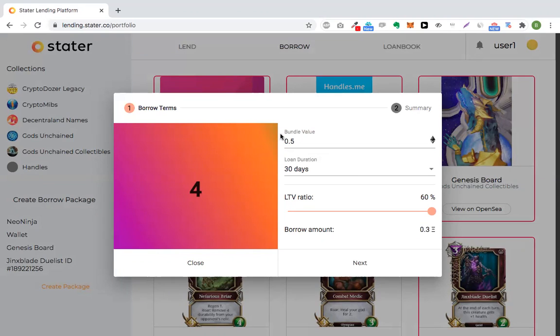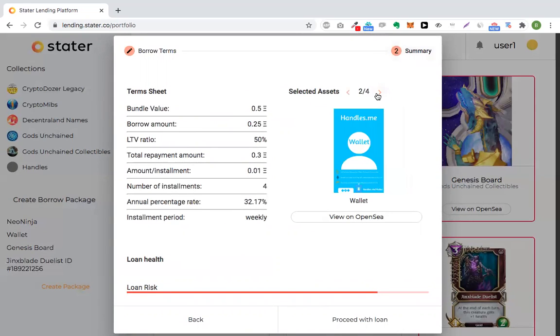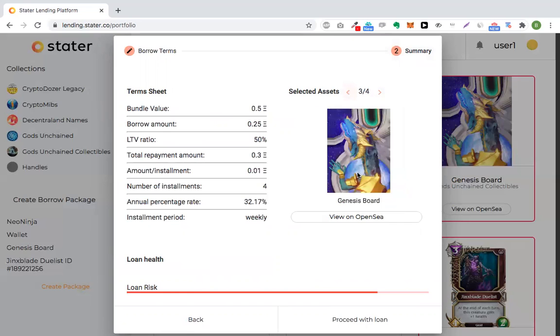And also regarding the bundle value, because the platform is a marketplace-based system, we believe that the market will not provide liquidity to borrowers that actually overvalue their loan package. So let's say that for me, in this case, it's okay if I borrow 0.25 ETH and I keep the loan to value ratio at 50. If I hit next, I can see the selected assets from this borrow package. I can also view them on OpenSea again if I want to do that.